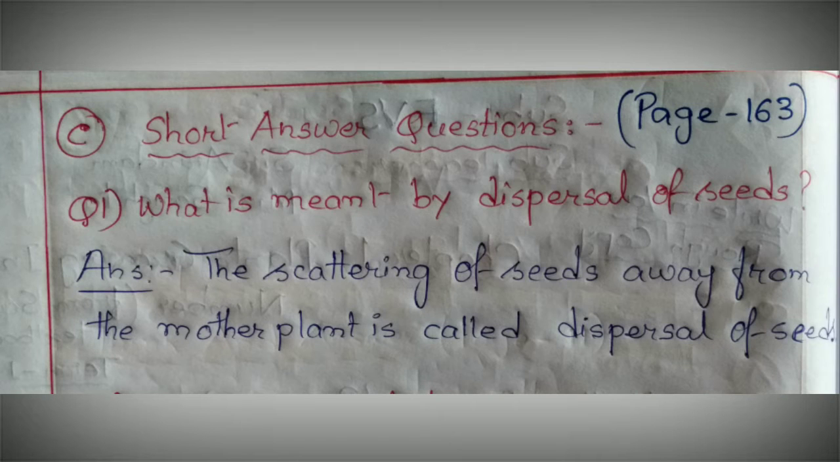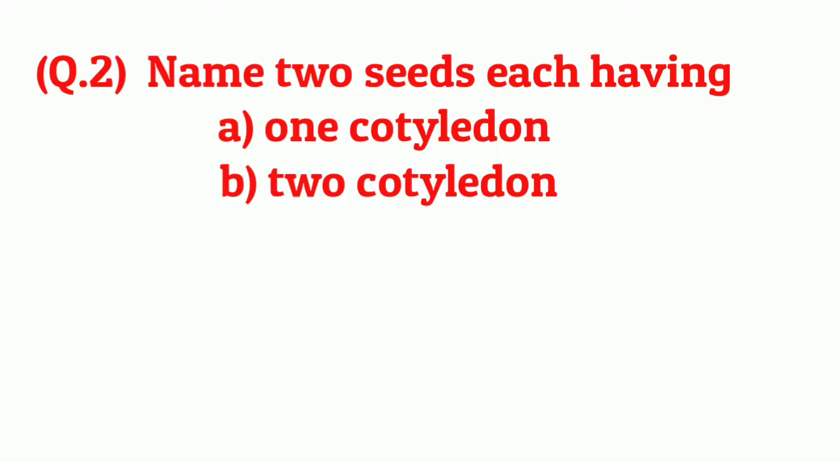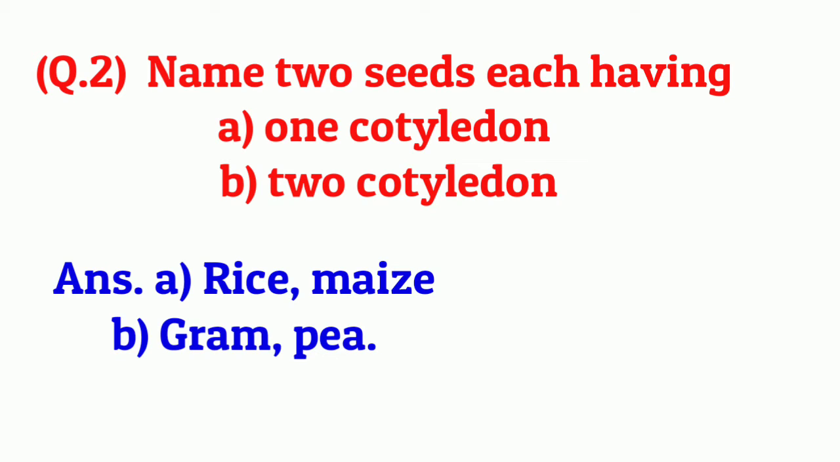Now come to C, short answers. Question number 1, what is meant by dispersal of seeds? Answer: the scattering of seeds away from the mother plant is called dispersal of seeds. Second question is, name two seeds each having A, 1 cotyledon, and B, 2 cotyledons. Your answer will be, for A, 1 cotyledon: rice and maize, and for B, 2 cotyledons: gram and pea.